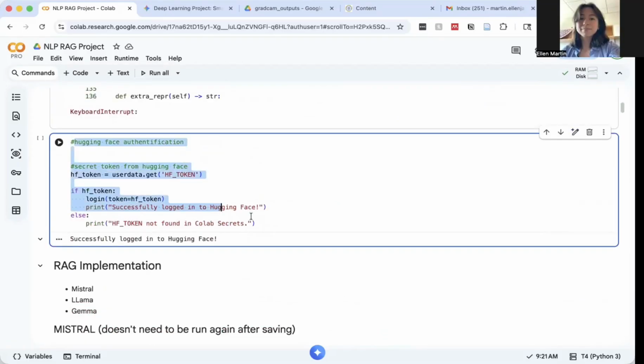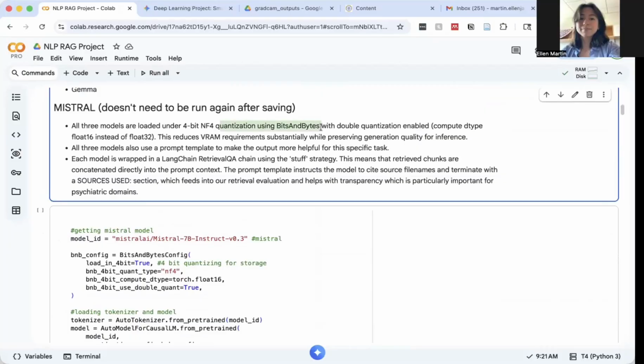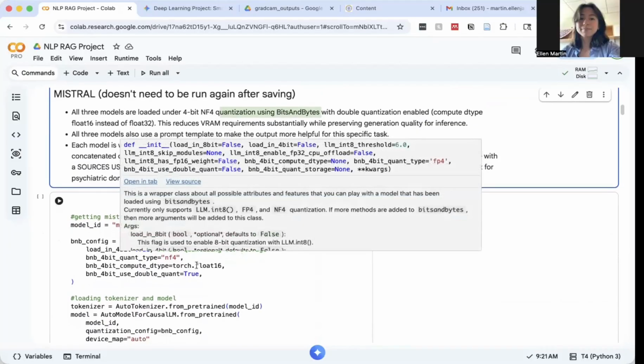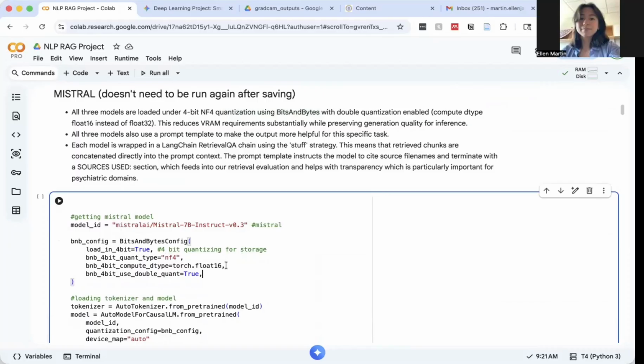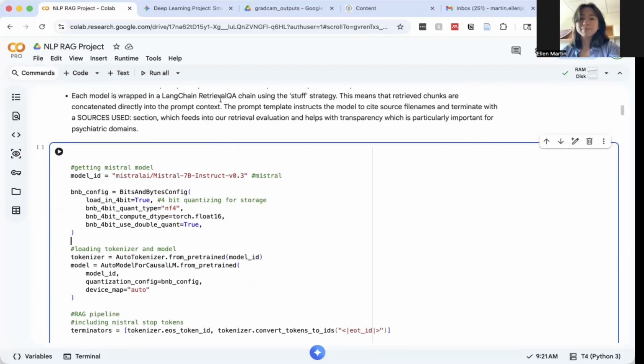This is the Hugging Face authentication that we used to access all 3 of these models. So we loaded all 3 models using 4-bit quantization, using bitsandbytes. And this allowed us to store our data as 16-bit floats, which reduces the VRAM substantially, allowing the model to run a little bit quicker. We also wrapped each model in LangChain's retrieval question-answer chain, because that's what this project is doing. We're asking questions and we want to retrieve answers.